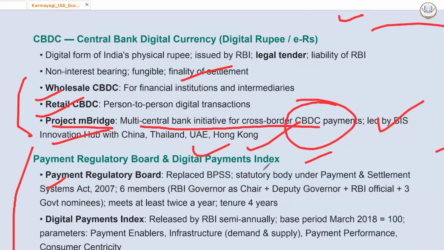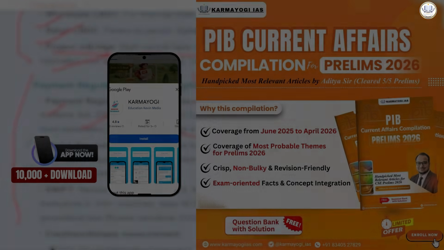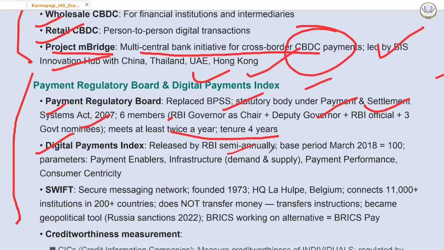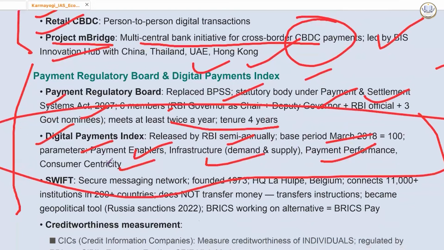याद करने की जरूरत नहीं है. 6 members, RBI Governor as Chair, Deputy Governor, RBI officials, 3 government nominees, meets at least twice a year, tenure 4 years. Digital Payment Index released by RBI semi-annually. Base period March 2018, 100 parameters. Payment enablers, infrastructure, demand and supply, payment performance, and consumer centricity are the parameters that are considered.